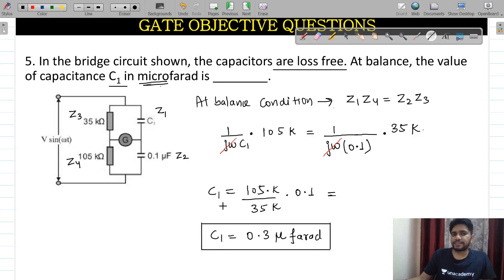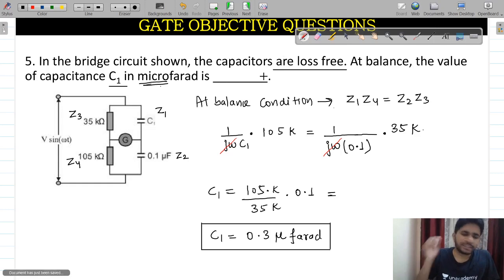0.3 microfarad is the correct answer, guys. So I really hope you are understanding. This is the very easiest question. This is the easiest question that was asked in the GATE examination.